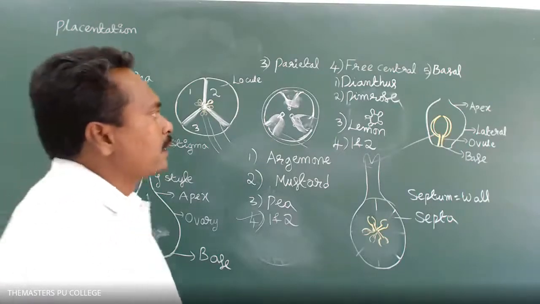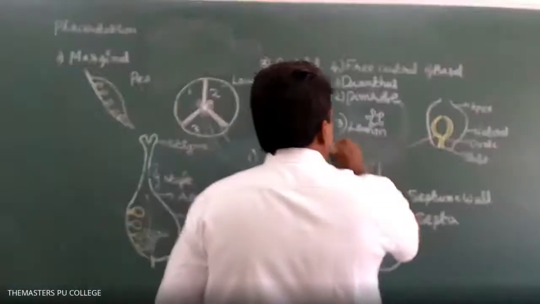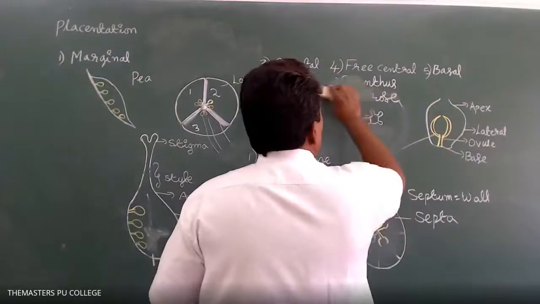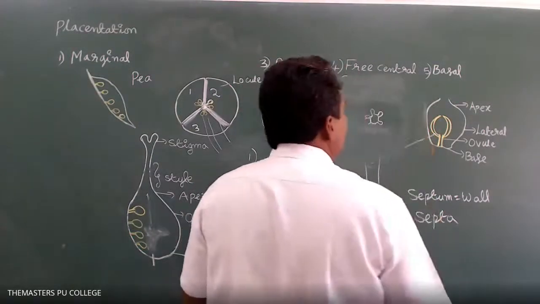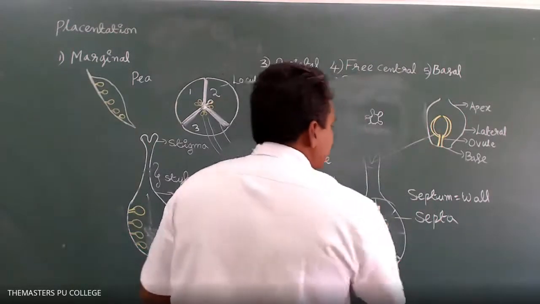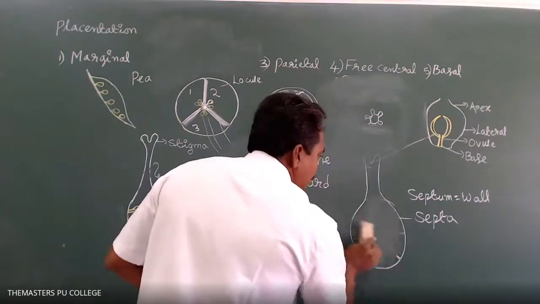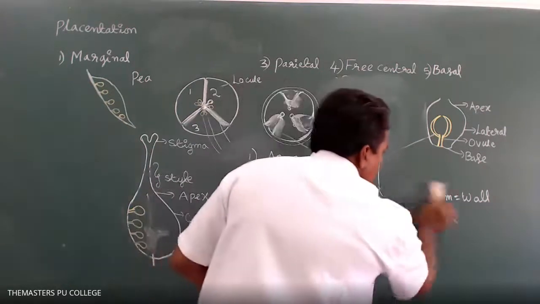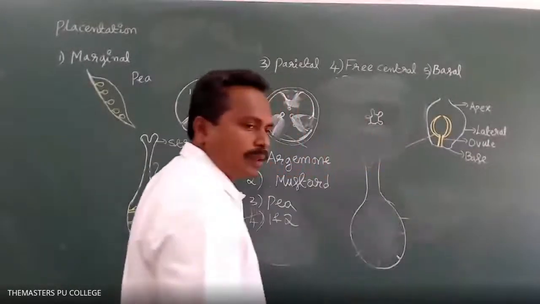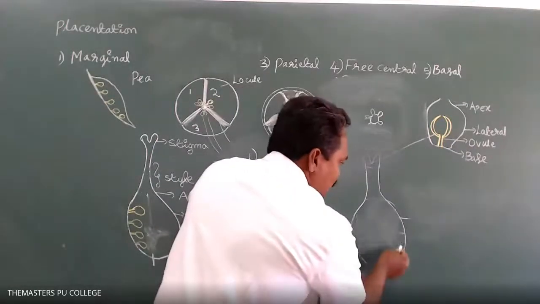Okay. And the next one is basal placentation. In basal placentation, the ovules are attached at the base of the ovary. Look here, this is an ovary.